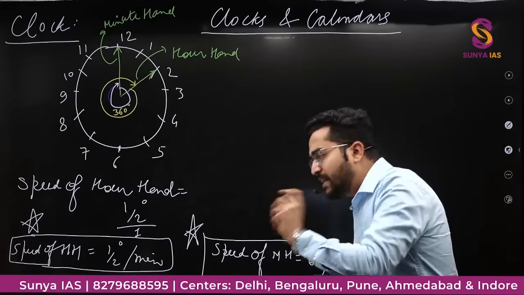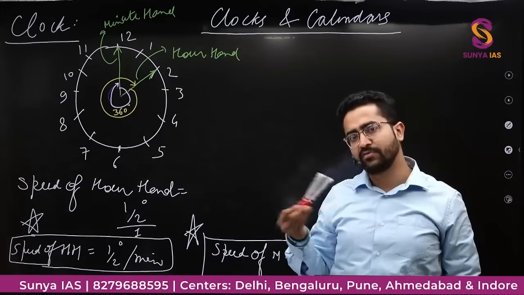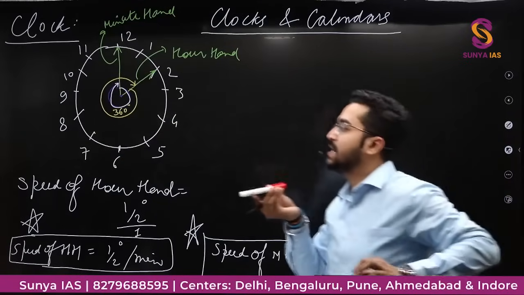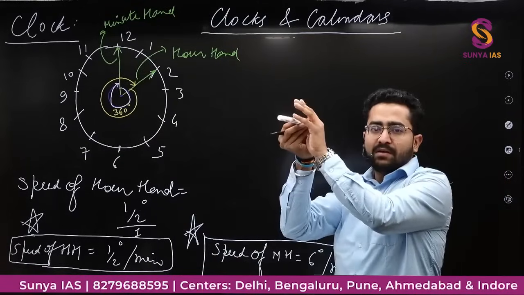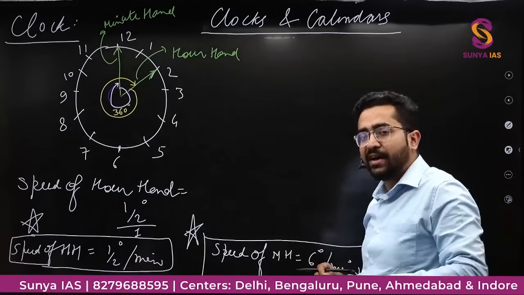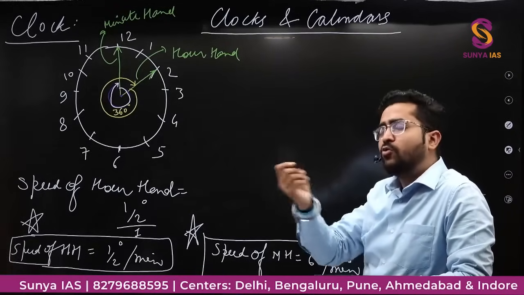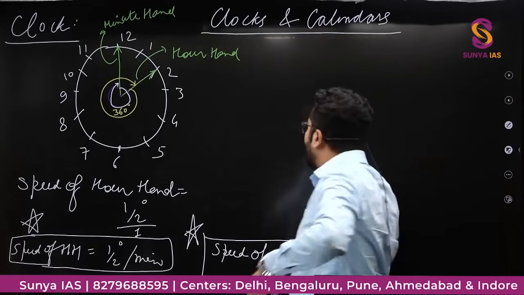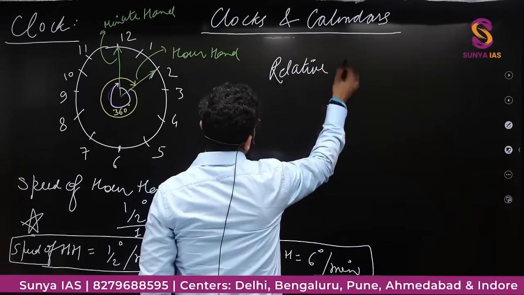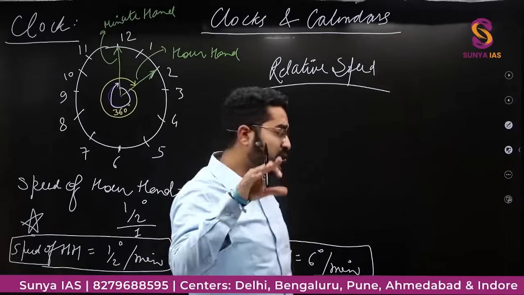So for solving these kind of questions, when there are two objects moving, ये भी मूव कर रहा है, मैं भी मूव कर रहा हूँ, either in the same direction, और ऐसा हो सकता है ये कार मेरी तरफ आ रही हो, मैं ऐसे जा रहा हूँ, तो after how much time I will meet this car. ठीक है. So in these kind of questions where two or more than two objects are moving, the concept of relative speed is used.